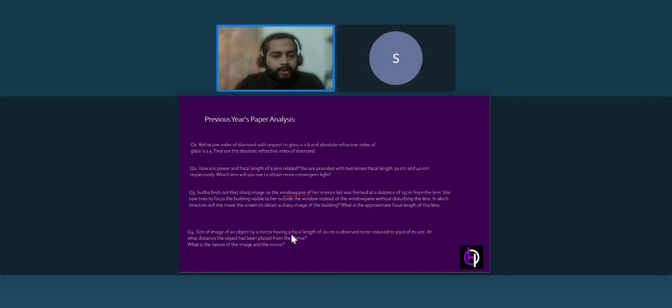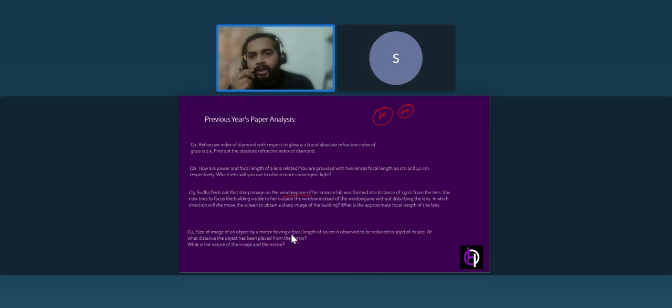Now, moving to the fourth question: the size of the image of an object by a mirror having a focal length of 20 centimeter is observed to be reduced to 1/3 of its size. So there is an object, there is an image, and the image is reduced to 1/3. That means if the object is of 30 centimeter, the image is formed of 10 centimeter, isn't it? At what distance has the object been placed from the mirror? So it's talking about the mirror.